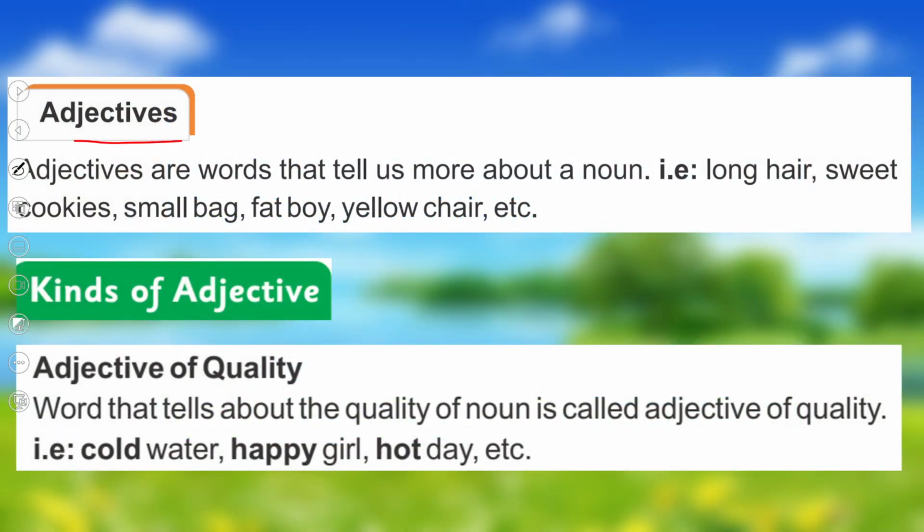Let's see. Adjectives are words that tell us more about a noun. They give us information about a noun. For example, long hair. What is the noun? Hair. How is the hair? Is it long? Is it short? So it is long hair.